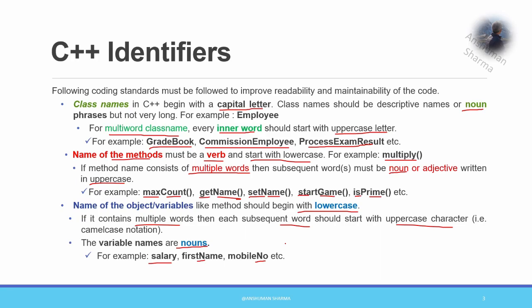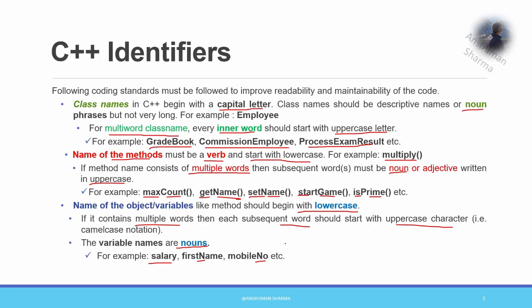Next, pointer variables should be prepended with P. It is good for readability, but normally people can avoid it, but it should be there. Reference variables should be prepended with R, that is, they should add, sorry, prepended means adding something to the front. So an example of prepending is adding R, where R is indicating that it will be a reference variable.